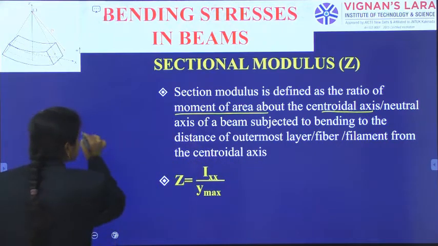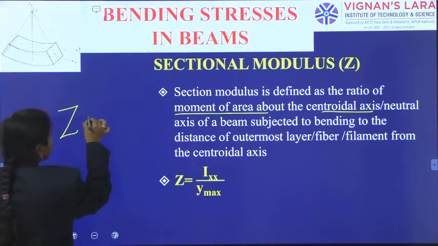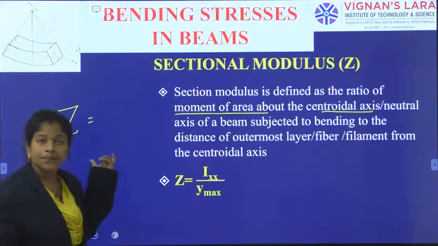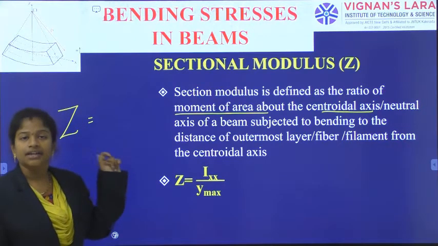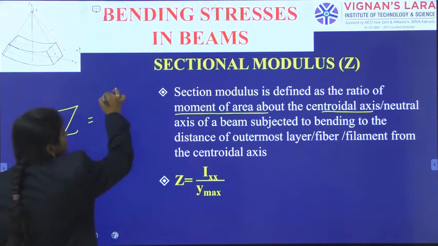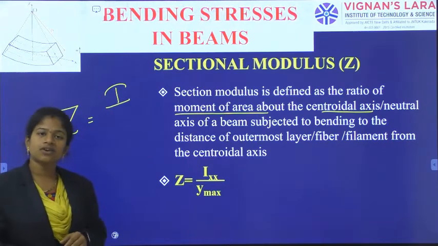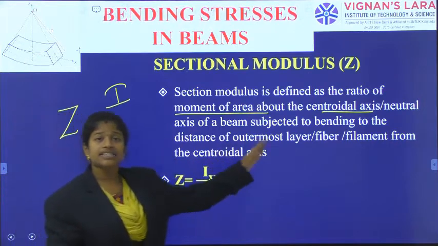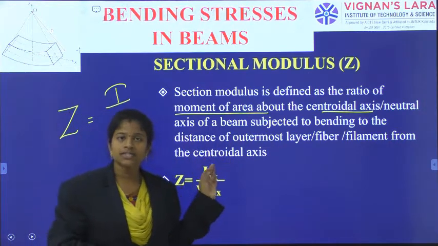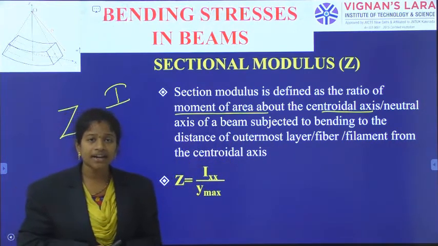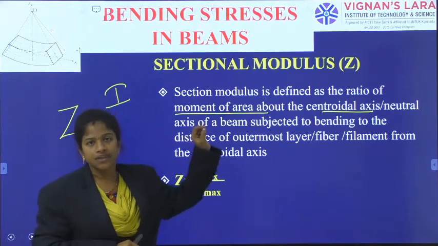As we have already said, section modulus is indicated as a capital Z.